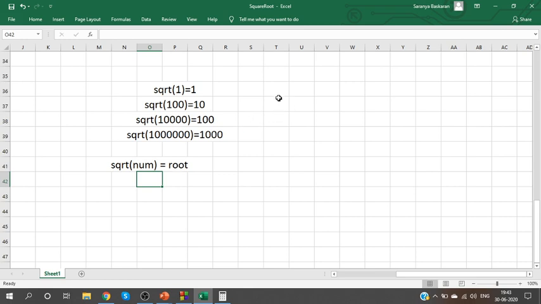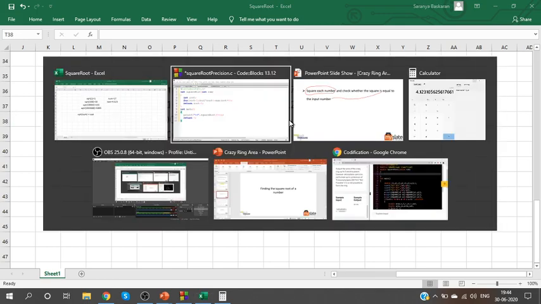Now, I have the number as 17 and I have the root as 4. But I need the root as 4.123. That is the calculated value, right?